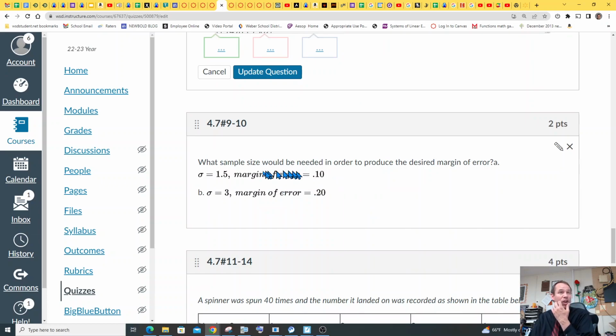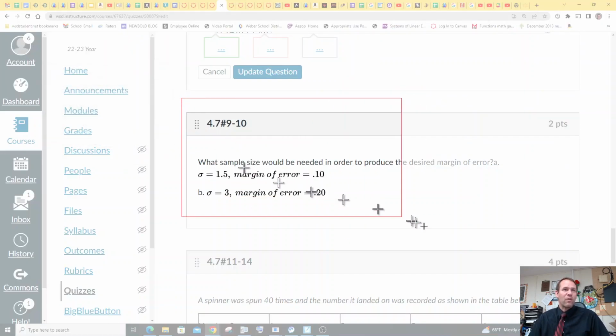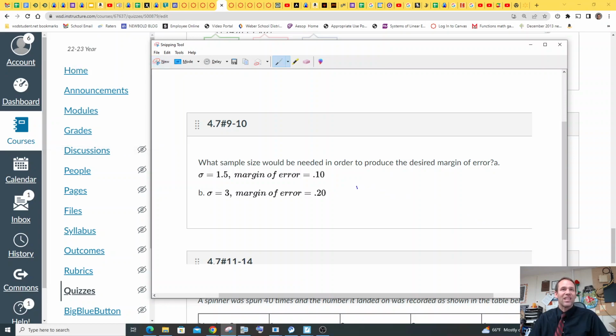Margin of error. Oh, they give you the margin of error. What's the sample size? Whoa, that's interesting. So in this one, they give you the margin of error, 0.10, and they give you the standard deviation, which is 1.5, right? And then they want you to solve for the sample size.